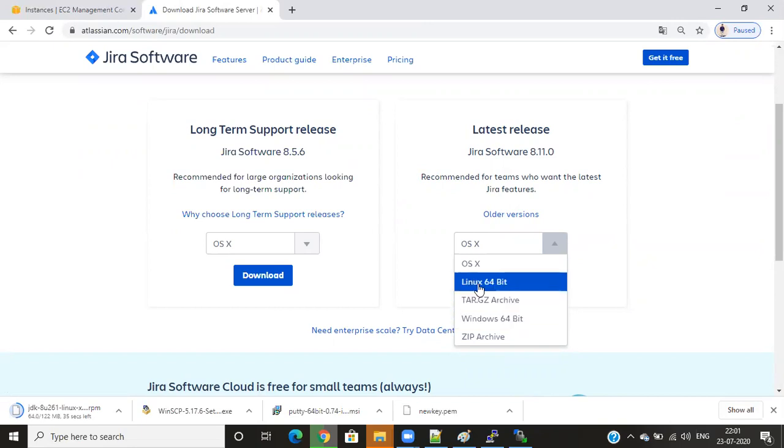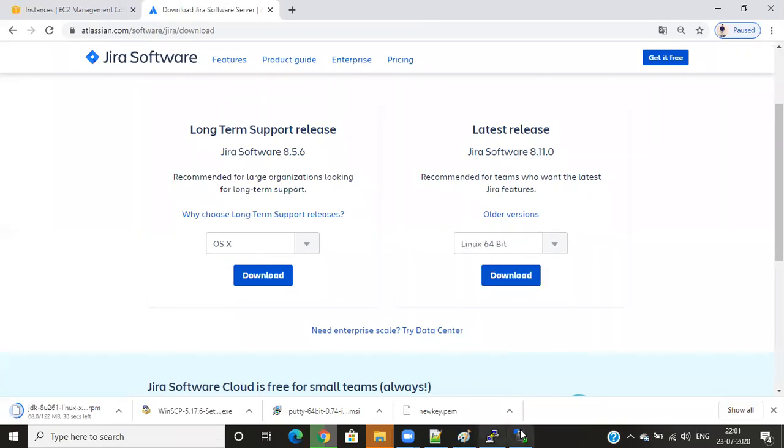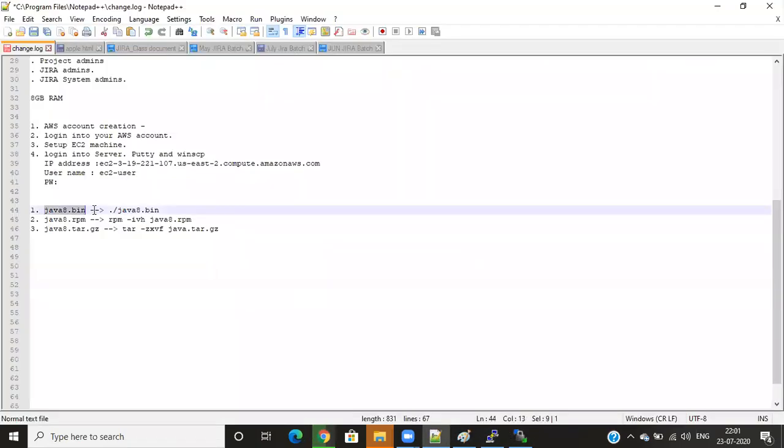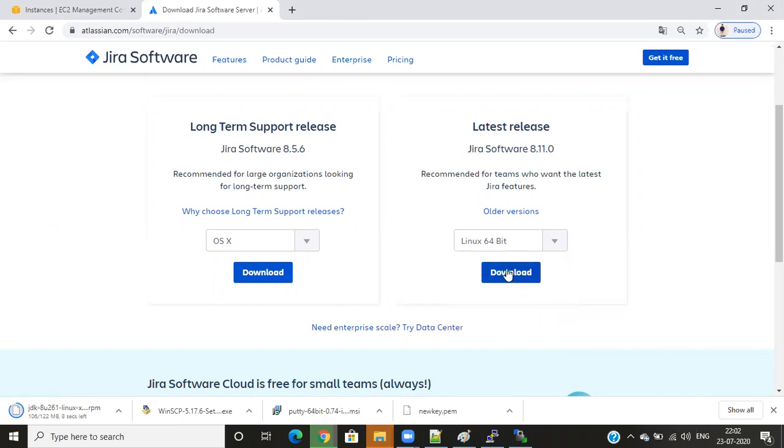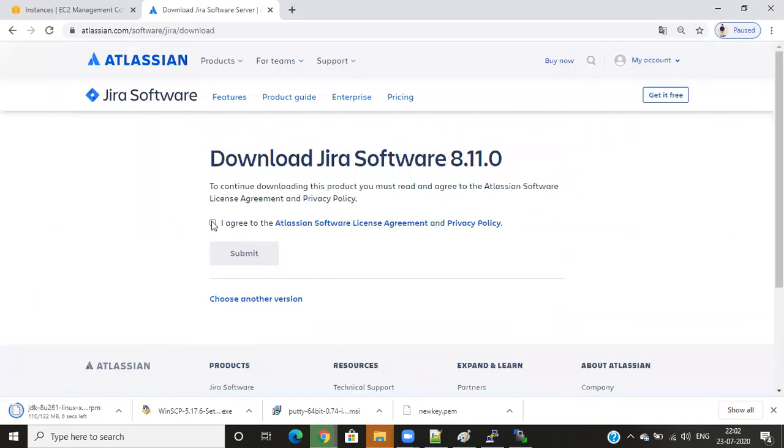Here, Linux 64-bit, that is a bin format. When we select RPM, zip archive, that is an RPM format. We also have a .gz archive here. OS X means it is Mac OS, and here we have Windows 64 and Windows 32. So I'll go with Linux 64 here. You can also go with Linux 64. Then click on download, accept, and search.